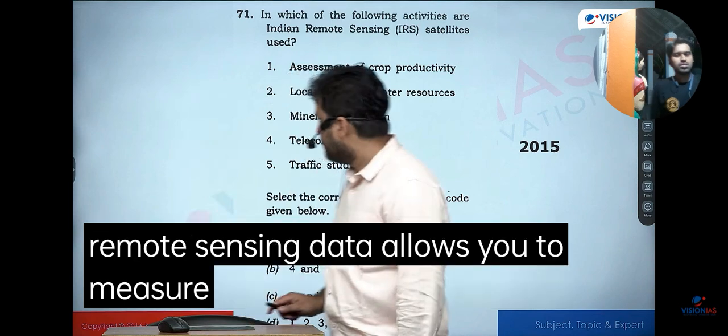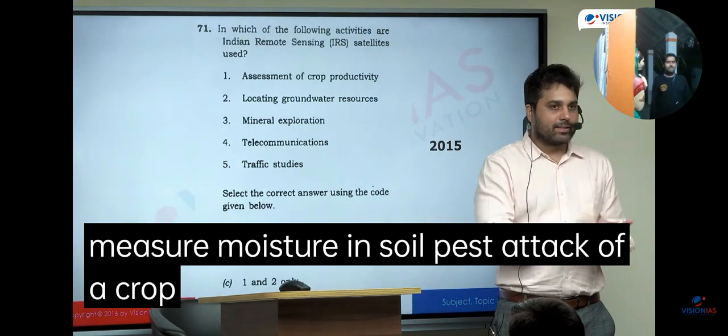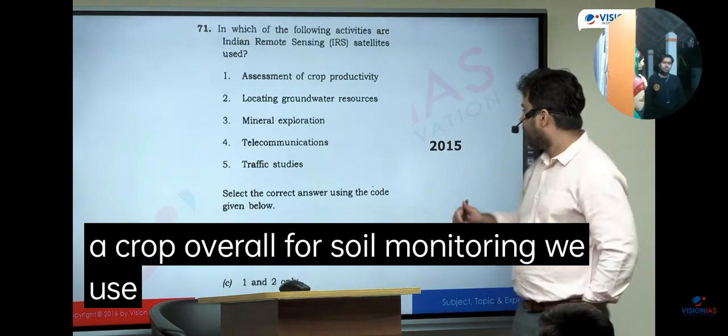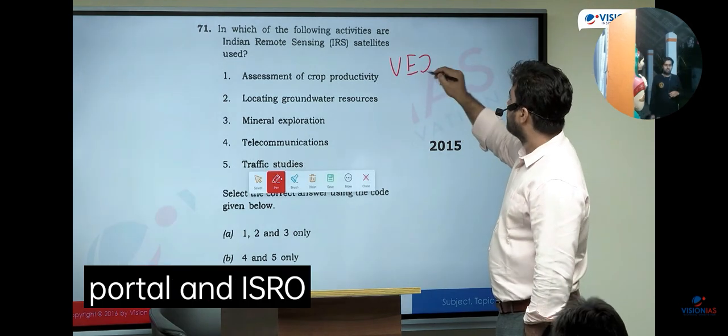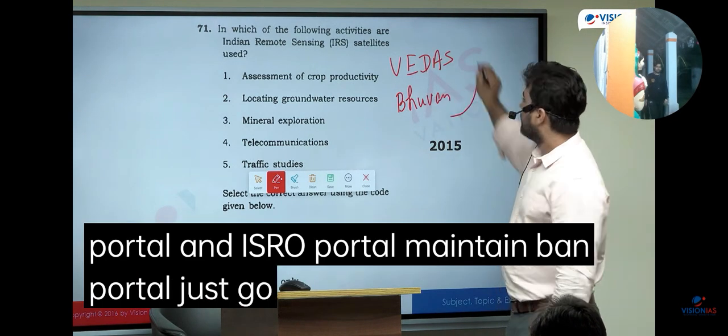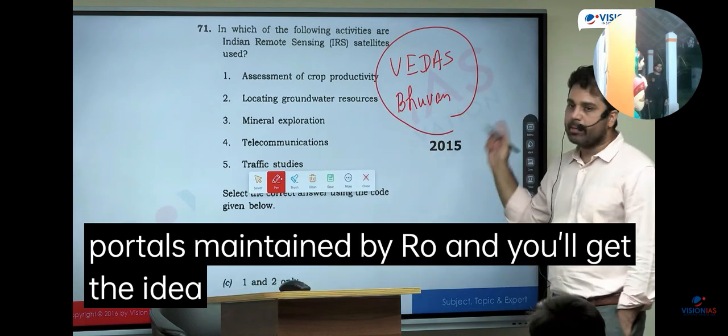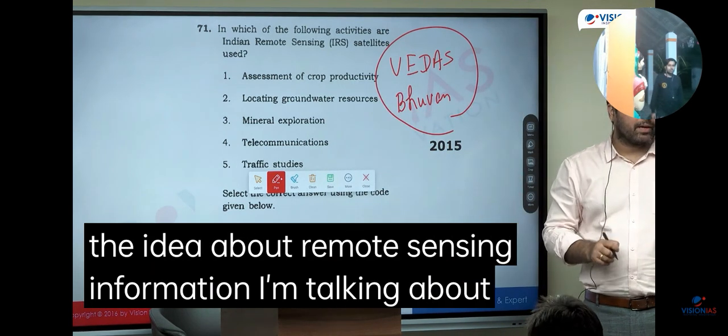But in that earlier question, remote sensing data allows you to measure moisture in soil and pest attack of a crop. Overall, for soil monitoring we use this. अगर आपको देखना है तो इसरो एक पोर्टल मेंटेन करती है, वेदास पोर्टल, और इसरो एक और पोर्टल मेंटेन करती है, भुवन पोर्टल. Just go and explore these two portals maintained by ISRO, and you'll get the idea about the remote sensing information I'm talking about. So the first is correct.